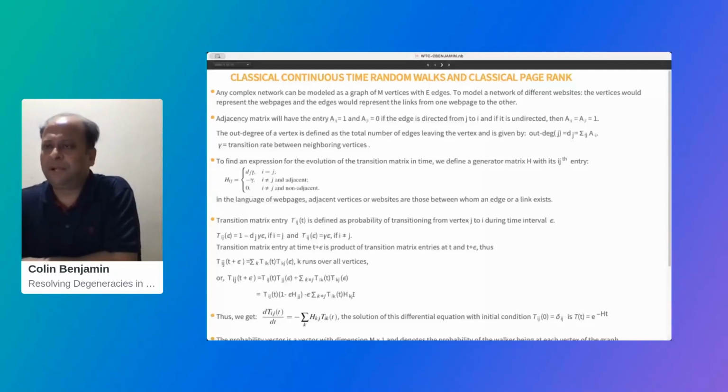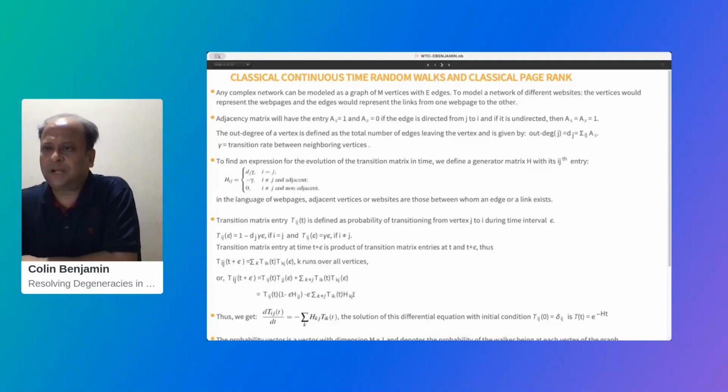To understand a graph, we have to build what is called an adjacency matrix, and it has entries A_ij, where j to i means jth vertex to ith vertex, is 0 if the edge is directed from vertex j to vertex i. And if it is undirected, then both the weights A_ij and A_ji are 1. The out degree of a vertex is defined as the total number of edges leaving the vertex, and that's defined as the sum of these weights. And to hop between one web page to the other, we have defined what is called gamma, the transition rate.